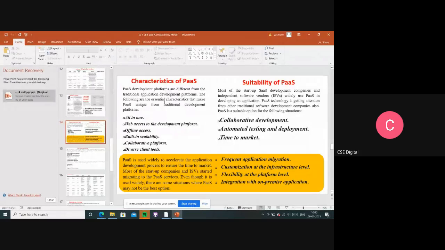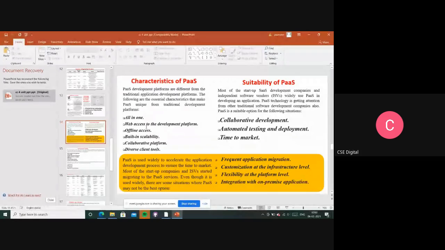And the last characteristic is diverse client tools. So PaaS providers offer client tools to help the developers. Mainly they are going to be helping all the developers and users. Client tools means whatever the tools are there, like command line interface, web command line interface, web user interface, REST API, and IDE, integrated development environment. These all are the client tools.